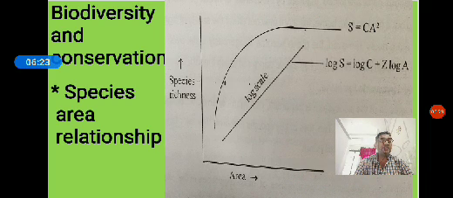He found that species richness increases with increasing explored area up to a certain limit, because the area under study has uniform environmental factors like climate, soil, temperature, water, etc.